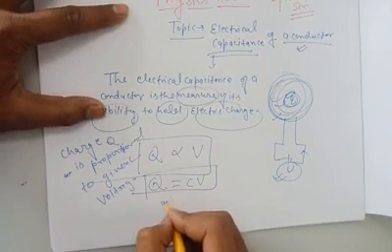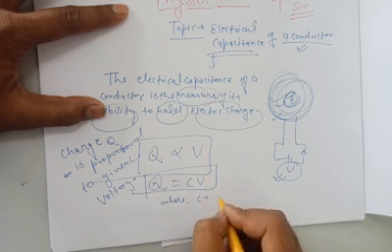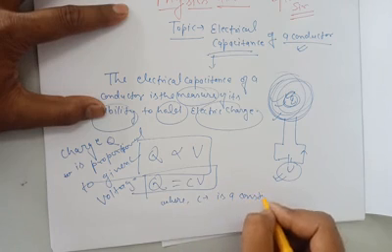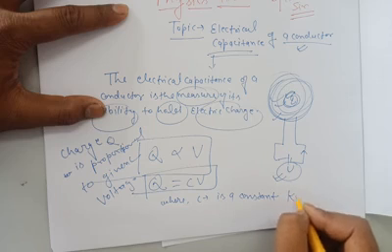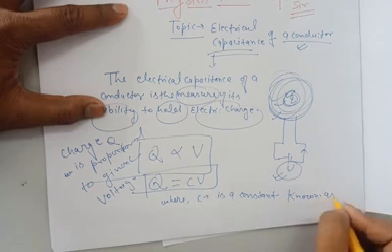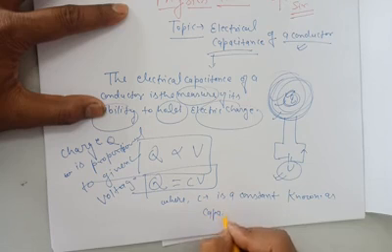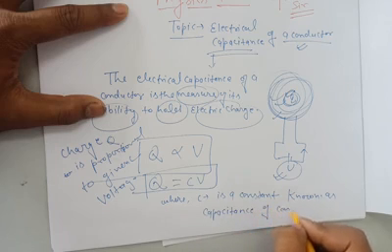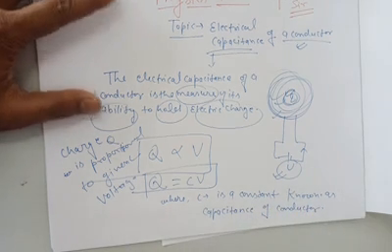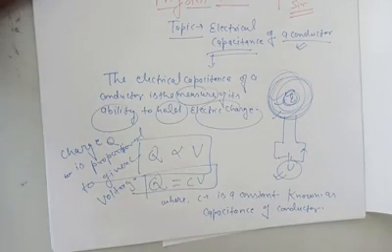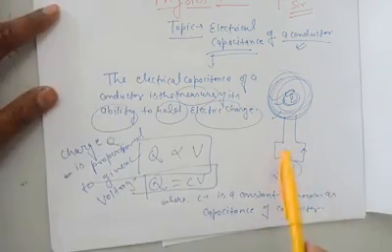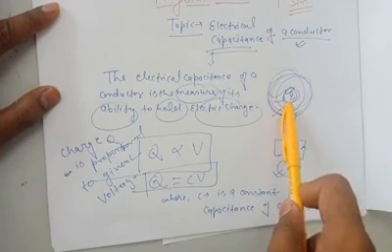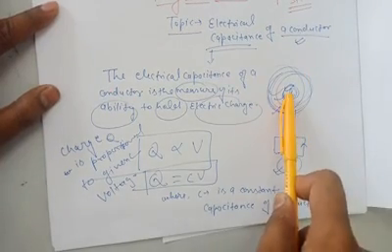Where C is a proportionality constant known as the capacitance of the conductor. What you learn here is that if we give an electric voltage to any conductor, then charge will be stored inside it.